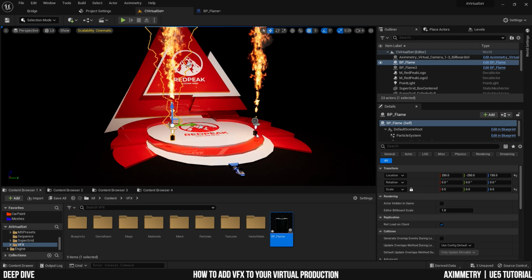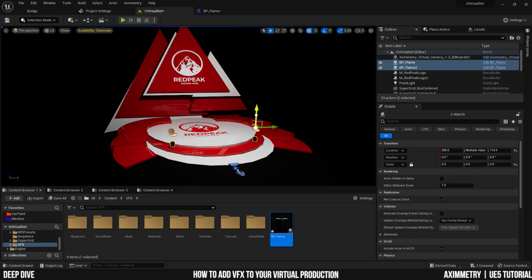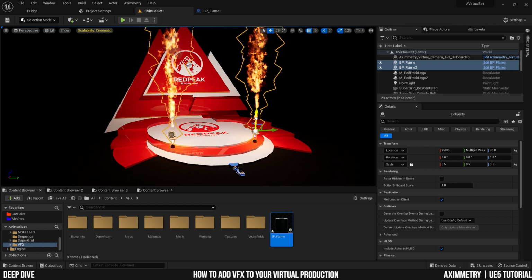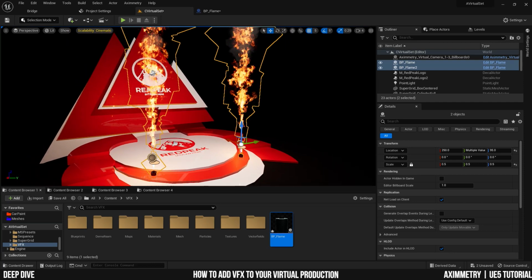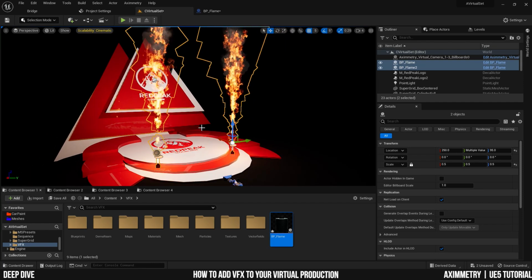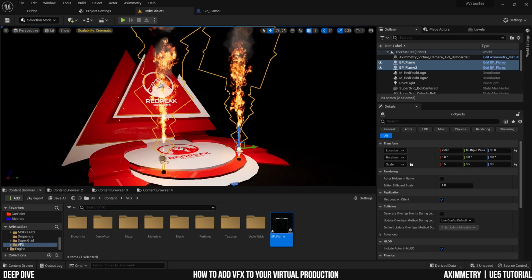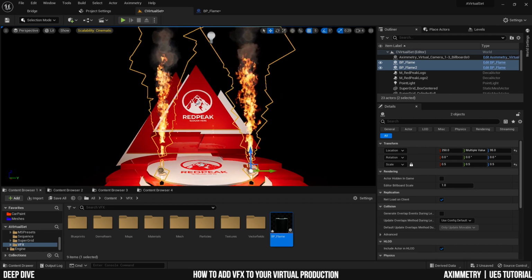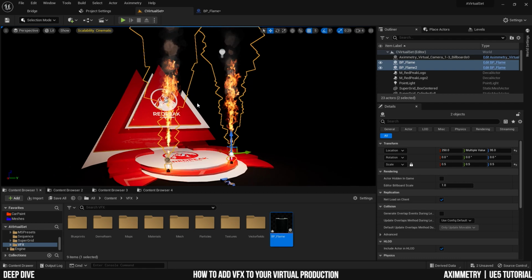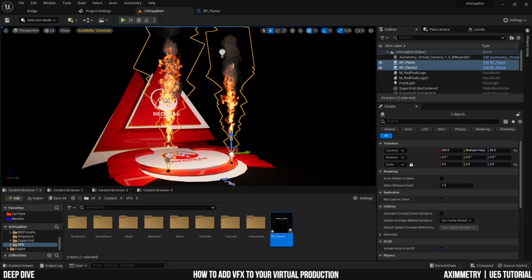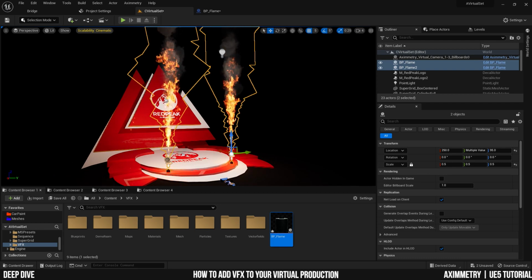And I'm going to drag these down. There we go. And so that did scale it down a little bit, but as you can see, the flames are way too high. They're still flying off really high. So you can actually mess around with some of the parameters inside Cascade. And we're going to just peek into it right now.